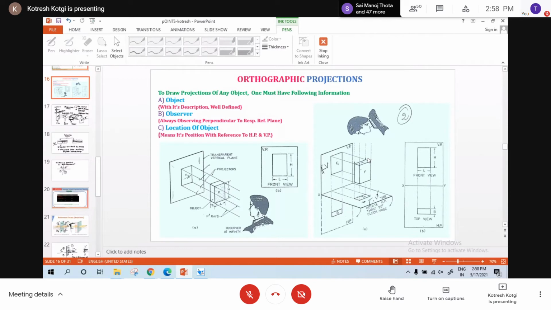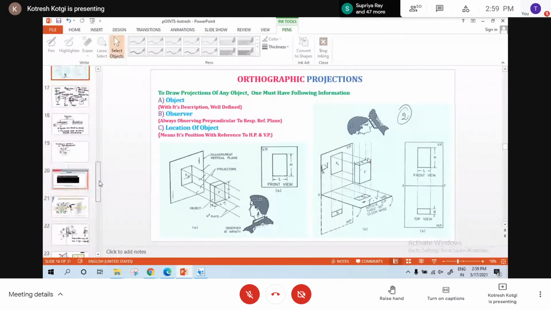Any doubt? No, sir. Shall I proceed? We have discussed quadrants, orthographic projection, properties of projection lines, and the position of a point or object with respect to different quadrants also. Any doubt up to here? Shall I proceed? No doubt, sir. Okay, I'll proceed further.